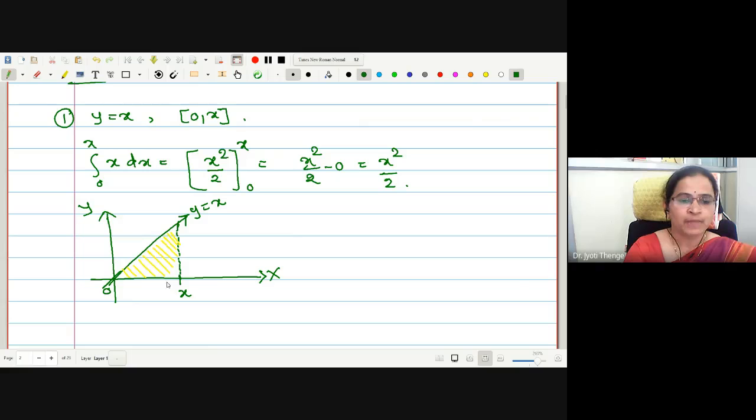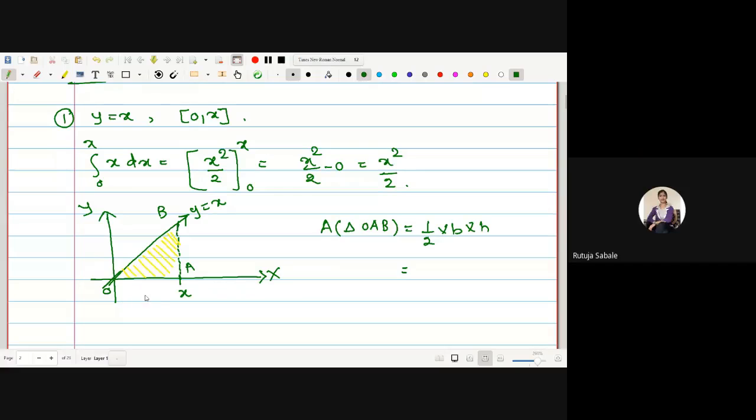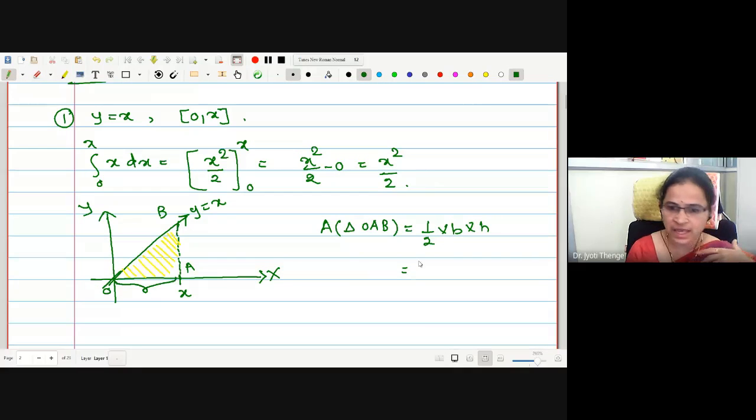But what is this area going to represent? This is going to represent a triangle. Let me name the coordinates. This is O. Let this be A. This be B. Therefore, this will be actually the area of triangle OAB. How can we find the area of this triangle now? Half base into height. What is the value of your base length? X. Yes, this is x.